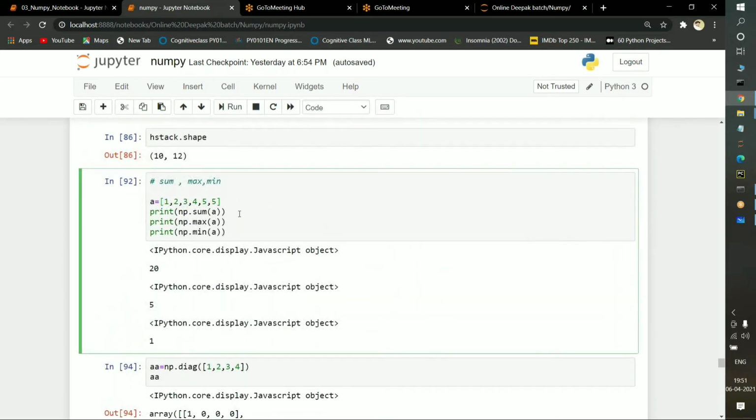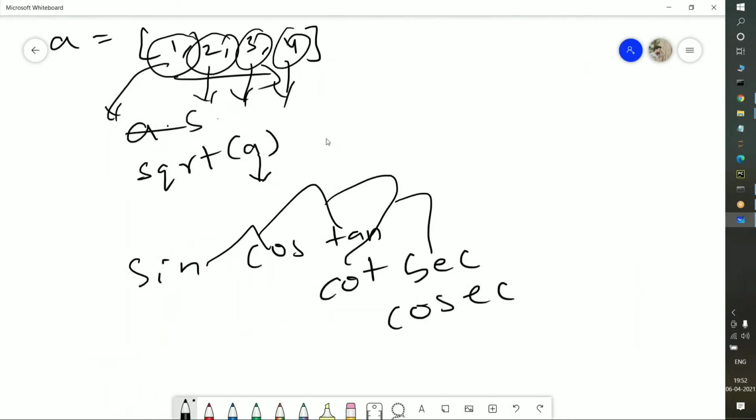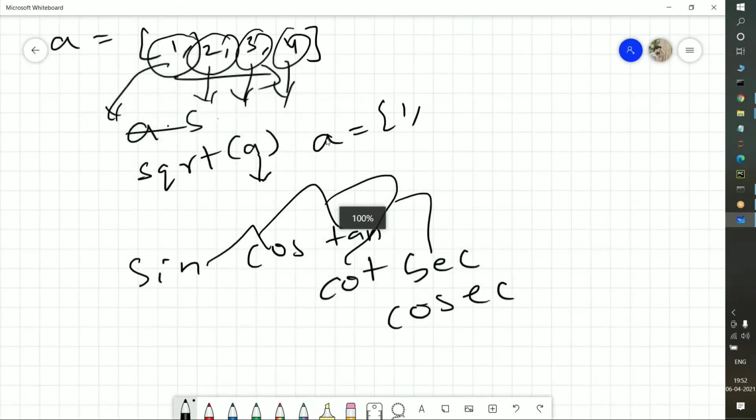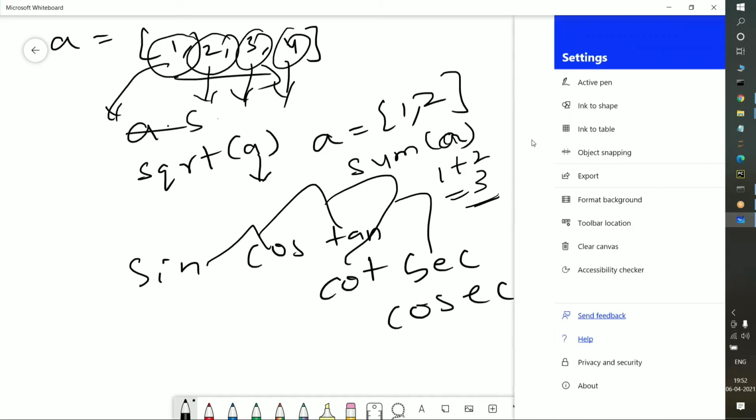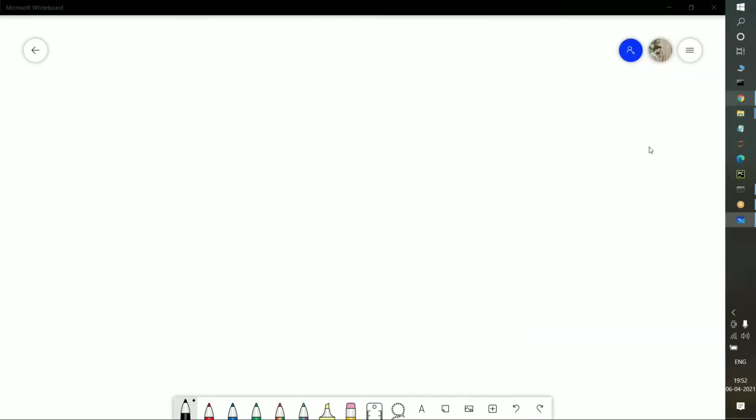Then a few functions are there, the basic functions. Suppose I am passing a list here and I want to find out the sum. What do you mean by sum here? Very simple. Suppose I am passing A is equal to 1 comma 2. In this 1 comma 2, what will be the sum? If I pass sum of A, 1 plus 2 is nothing but 3. This is how the sum function works. Whatever the values inside the list, we are going to sum them.